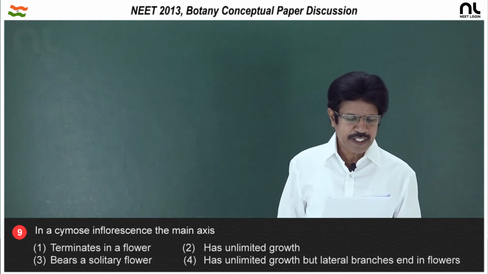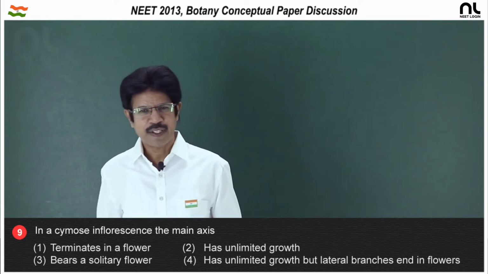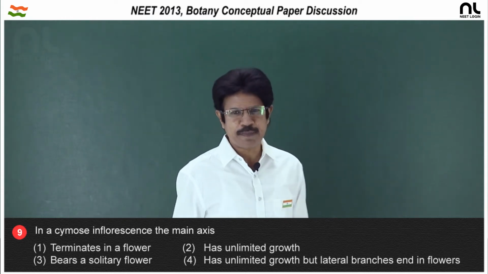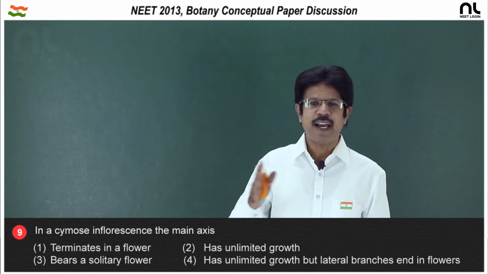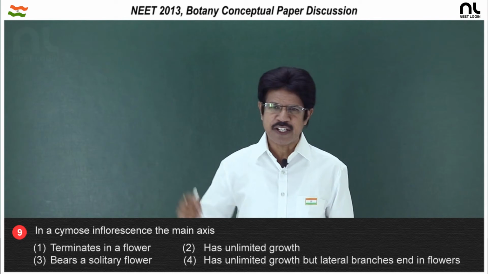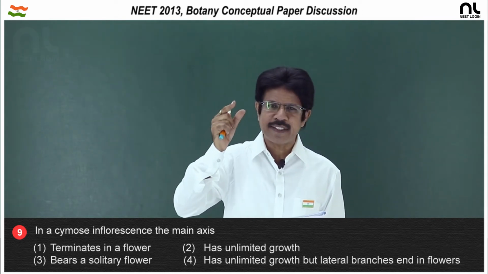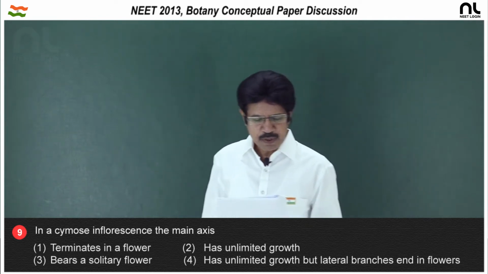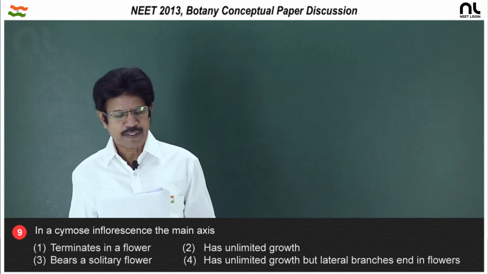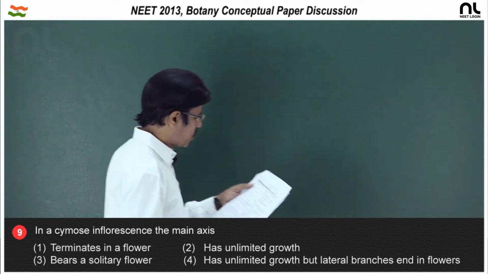Third option, bears solitary flower. Cymose inflorescence bears a solitary flower in case of solitary cyme, 3 flowers in case of the simple cyme, and even when it is branched, that is helicoid cyme as well as scorpioid cyme, monochasial cyme, dichasial cyme and polychasial cyme. So, in every case the main axis terminates into a flower. Fourth option, has unlimited growth, but lateral branches end in flowers. Unlimited growth is the feature of only racemose inflorescence. The right option is the first option.